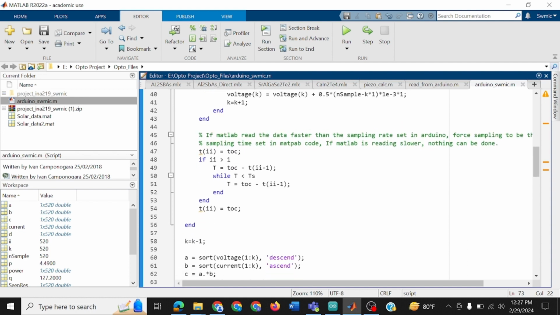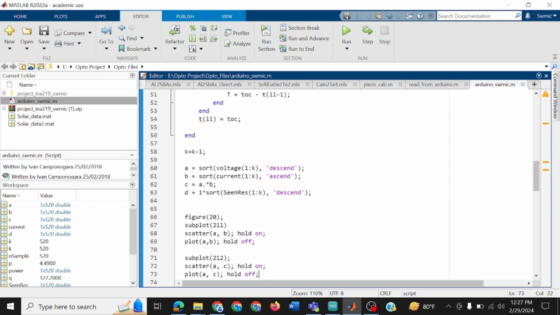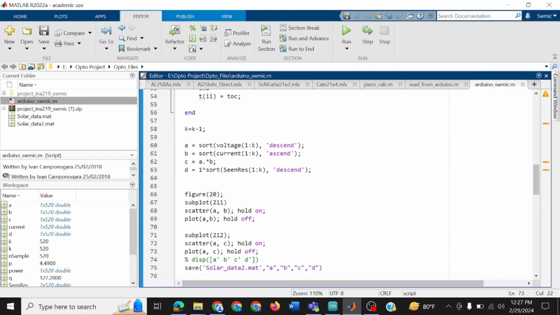There is a sampling time difference between MATLAB and Arduino, so we need to delay the MATLAB sampling time so that no data gets lost due to synchronization error. And again we sort the data and plot it via the plotter, and we save the dataset also.